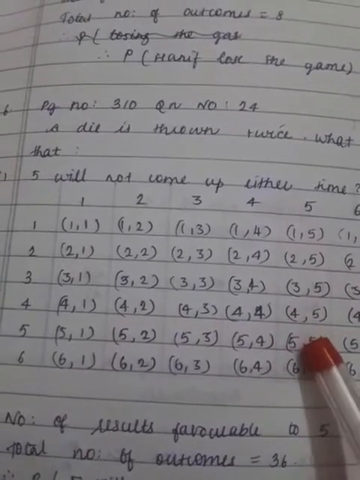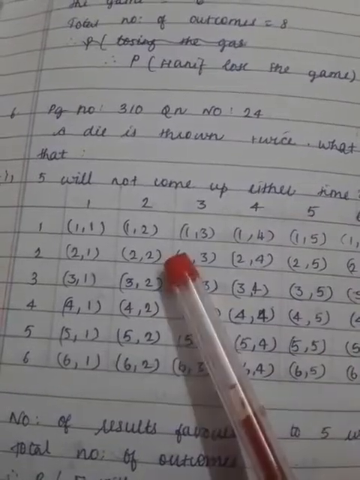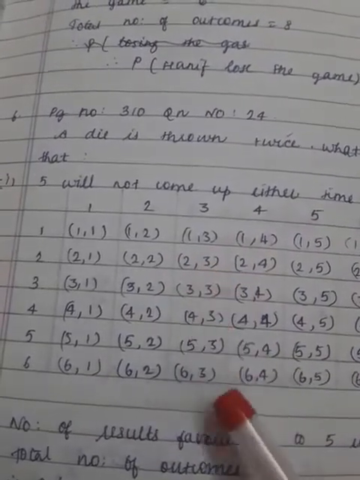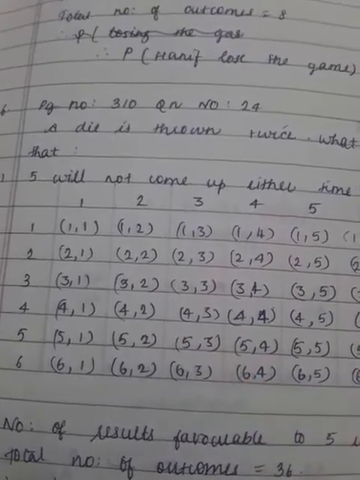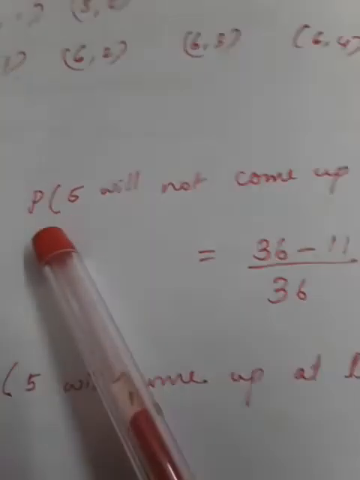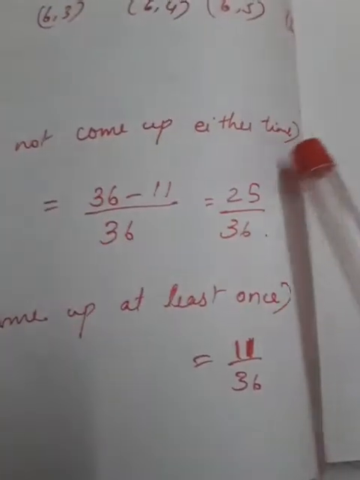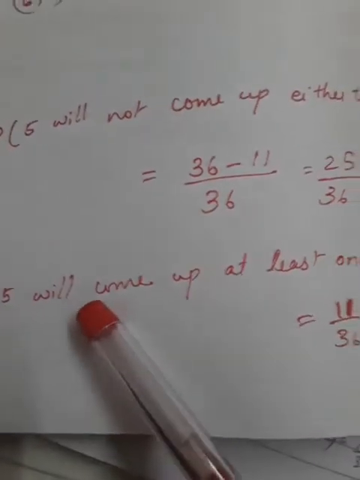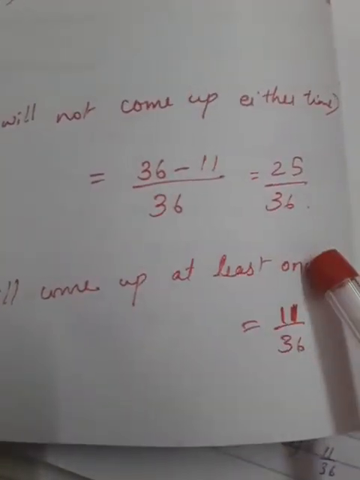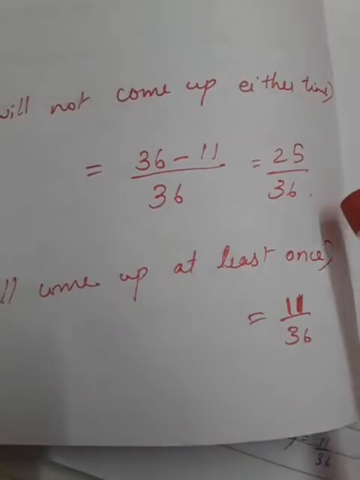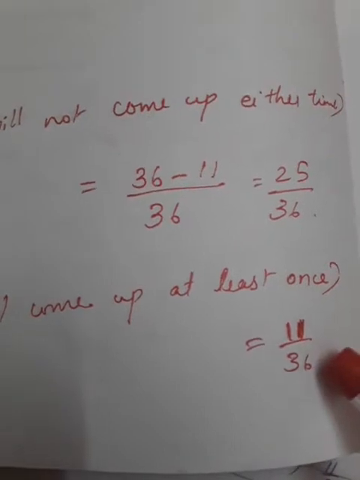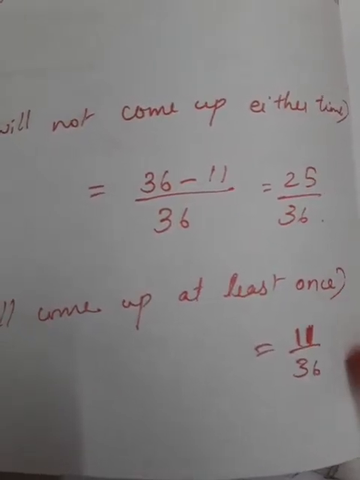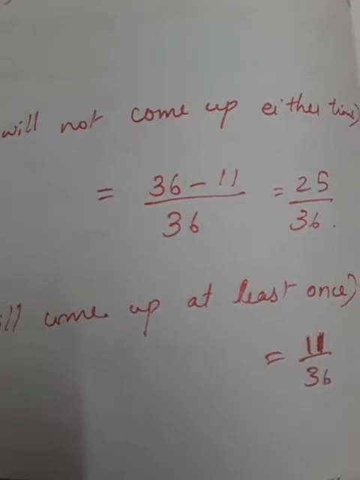Except this 11, all the remaining outcomes are favorable for the first sub question. So the probability that 5 will not come up either time equals 36 minus 11 by 36, which equals 25 by 36. Then the next question: the probability that 5 will come up at least once. At least once means one 5 or two 5s. So here 11 outcomes are favorable, and 11 by 36 is its probability.